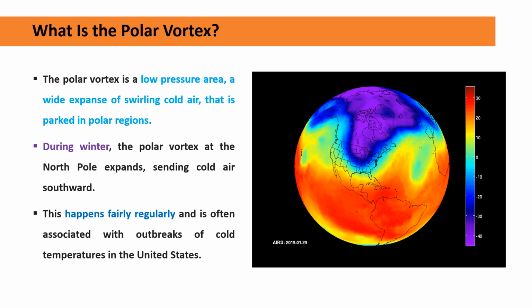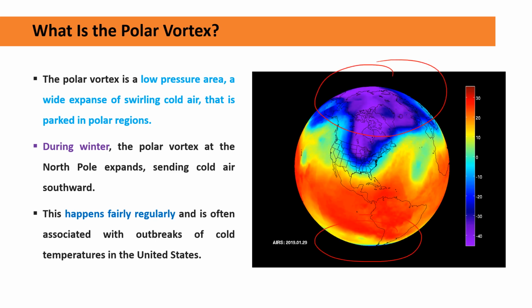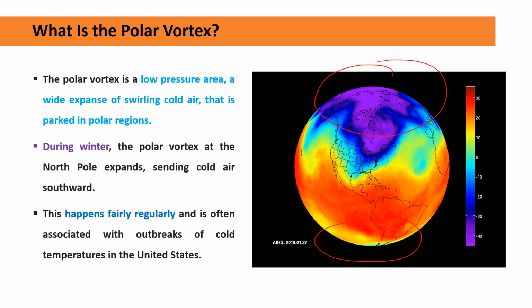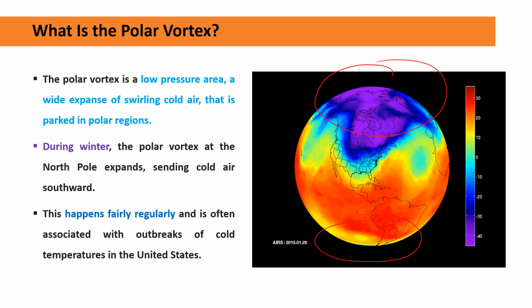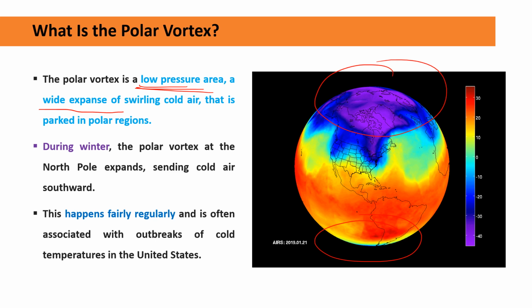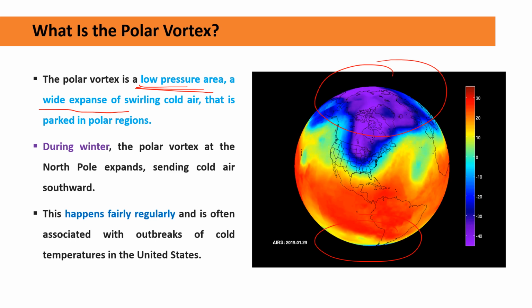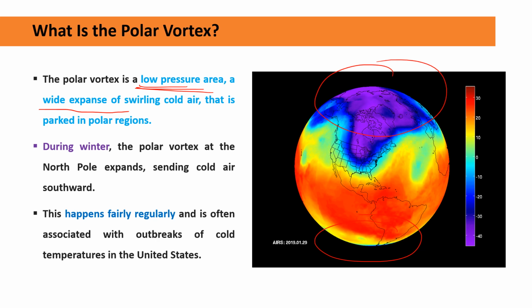So this is the northern hemisphere and this is the southern hemisphere. On both the poles the polar vortex formation takes place. So the polar vortex is a low pressure area. These are the low pressure areas that are widened due to the continuous swirling circulating cold air around the polar regions.